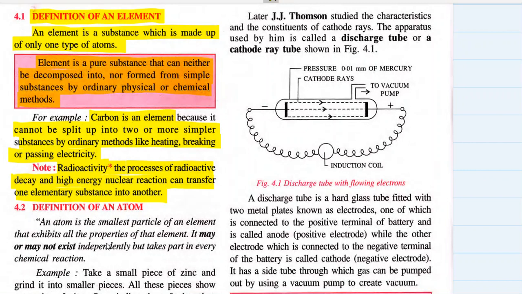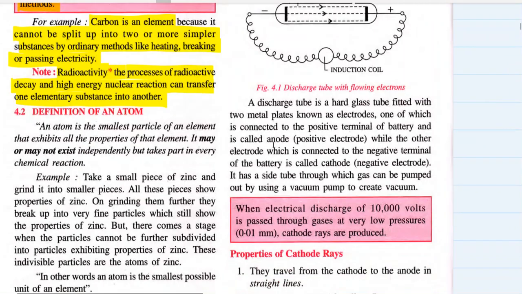There are 118 elements known till date. This also you should know. How many elements are known till date? 118. If you Google search right now, you can see that 118 elements are known, out of which around 90 are naturally occurring, and the remaining 28 elements are made in laboratories. But they are all elements, they are all simpler substances already. So what are the examples of elements? Carbon, oxygen, nitrogen, hydrogen. You must be knowing this. Okay, let's go to atoms.